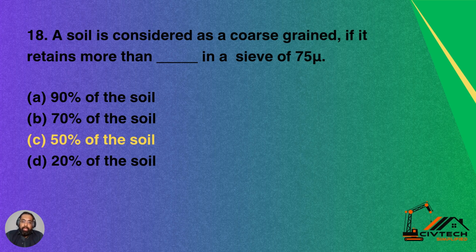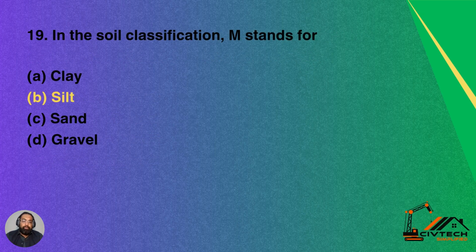Question 18. A soil is considered as a coarse grain if it retains more than dash in a sieve of 75 microns. Option A is 90% of the soil is retained. Option B, 70% of the soil is retained. Option C, 50% of the soil is retained. Option D, 20% of the soil is retained. So a soil is considered as coarse grain if it retains more than 50% of the soil in a sieve of 75 microns. So option C is the correct answer for this question.